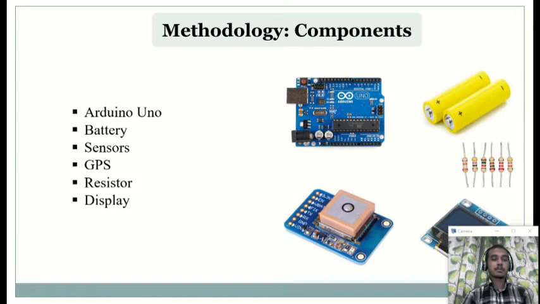Then we have used GPS in our device. With the help of GPS, we can identify the exact location of the hiker so that they don't get lost. We used registers to complete the device settings. Then we added a display to show the overall thing, and this whole thing together completes our whole device. And this was the hardware part of our device.